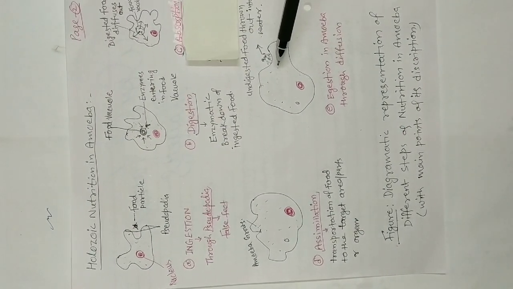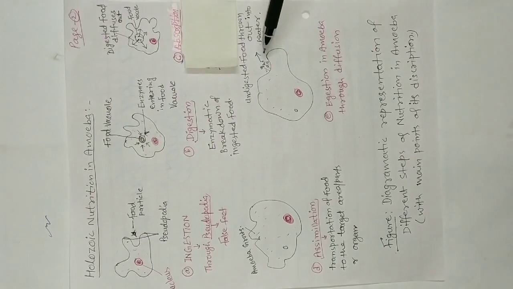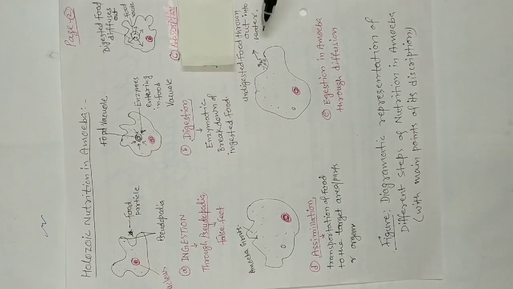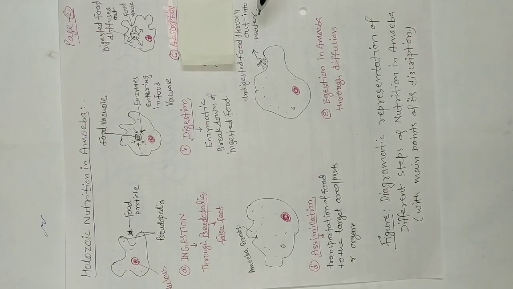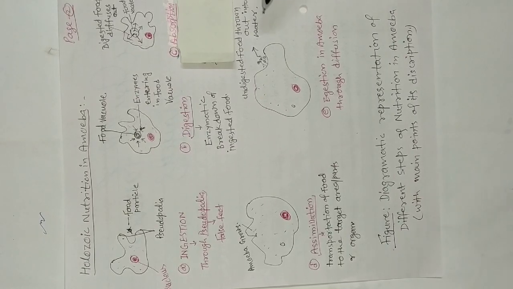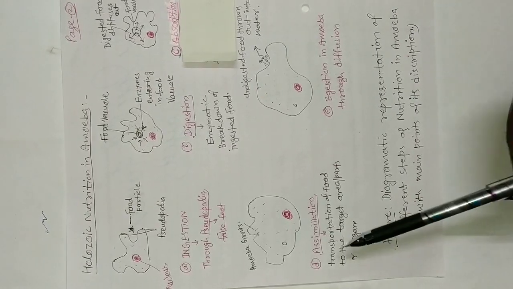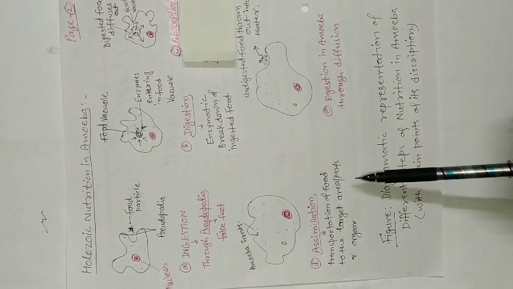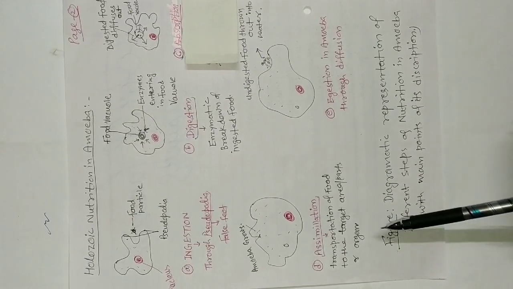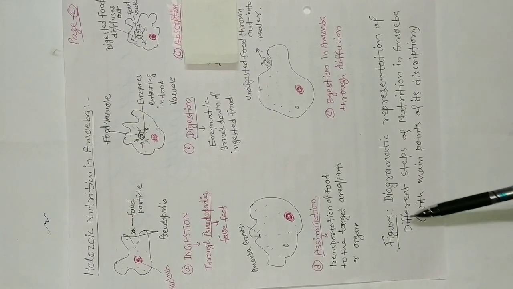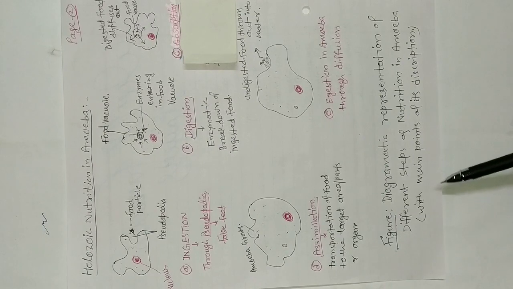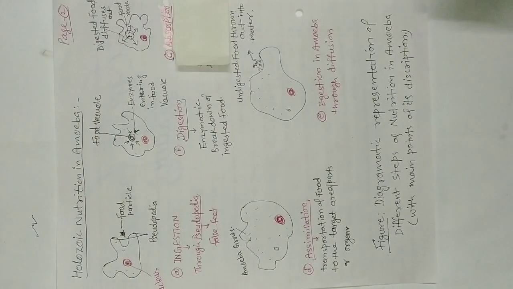These undigested and unused food particles are thrown out into the water by diffusion, because amoeba is a water animal and the surrounding of amoeba is water. Assimilation is the transportation of food to the target part of the cell, or area or organ in case of higher organisms. Figure: diagrammatic representation of different steps of nutrition in amoeba with main points of its description.